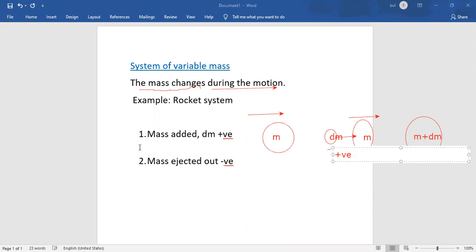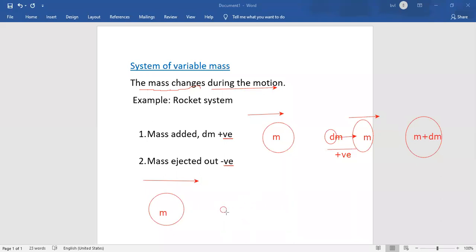And the second case, in which mass is ejected out. An amount of the mass is ejected out from the system here. This is the original mass, which is moving in the direction towards the positive x-axis with a velocity v, and the mass of the original system is m. After some time, an amount of the mass is ejected out from the system.